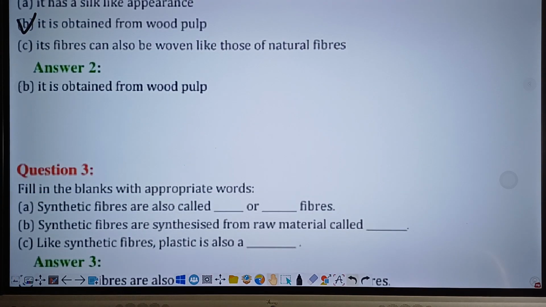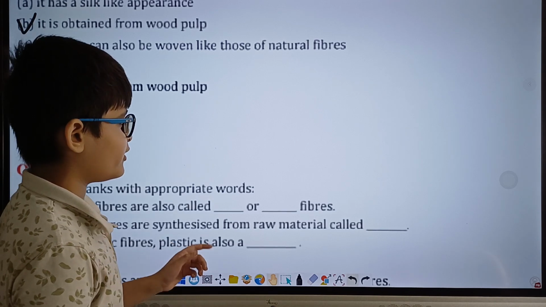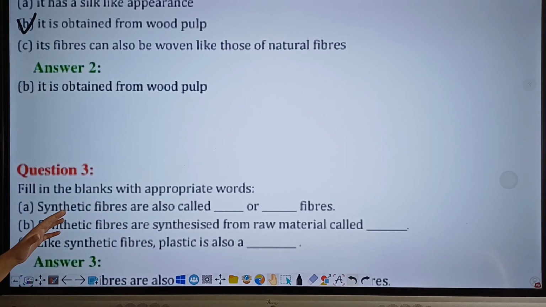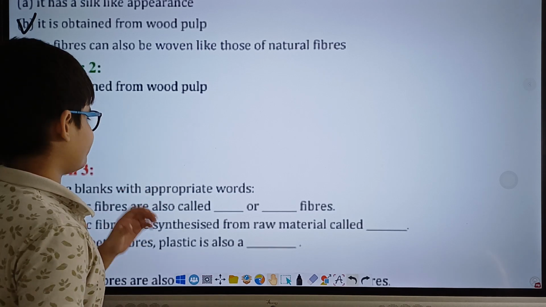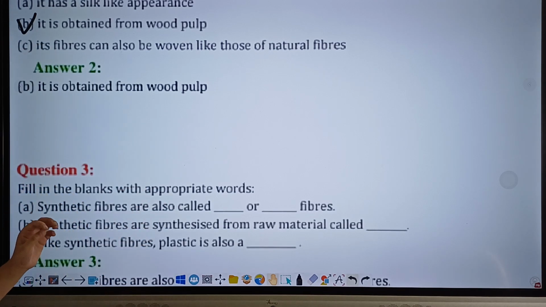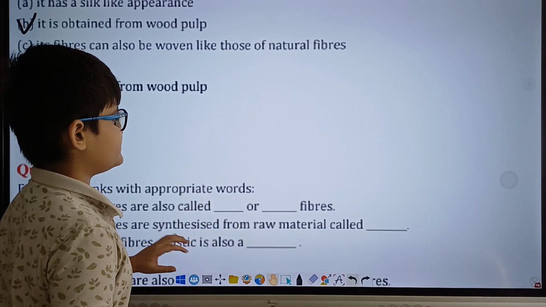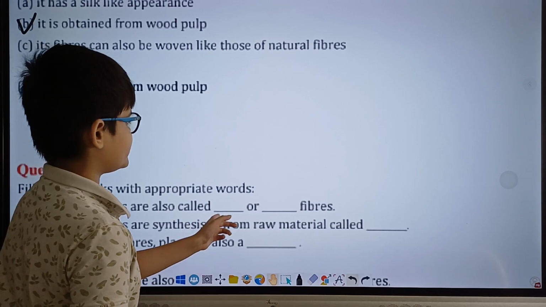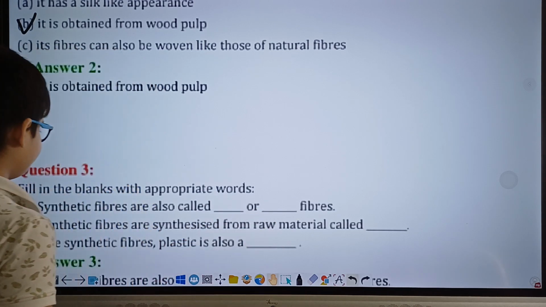This is a fill in the blanks question. Here are the different questions. Let us solve each and every one of them. Synthetic fibers are also called dash or dash fibers. The correct answer for this will be man-made or artificial. Since synthetic fibers are not found in nature and are made by us human beings, they are also known as man-made. And once again, because they are not found in nature, they can also be known as artificial fibers. Hence the correct answer will be man-made and artificial.